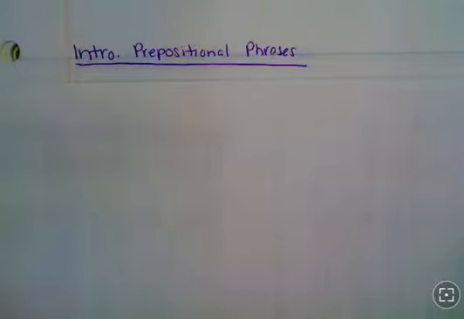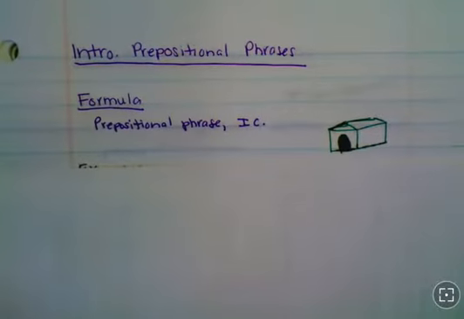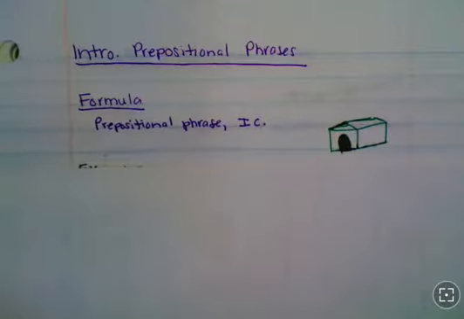Let's look at introductory prepositional phrases. Prepositional phrase, comma, independent clause. A complete sentence stands by itself: subject, verb, complete thought. Now you'll see this really horrible looking version of a doghouse on the side of my paper.